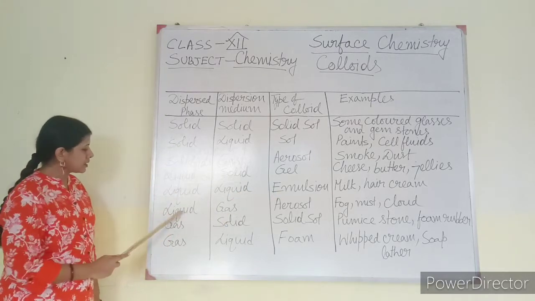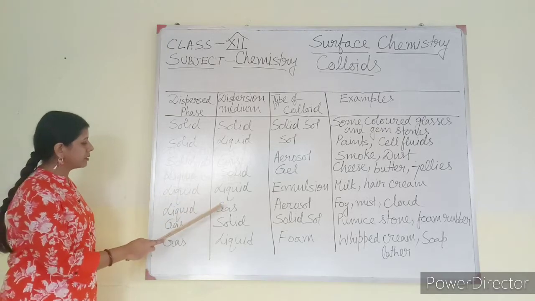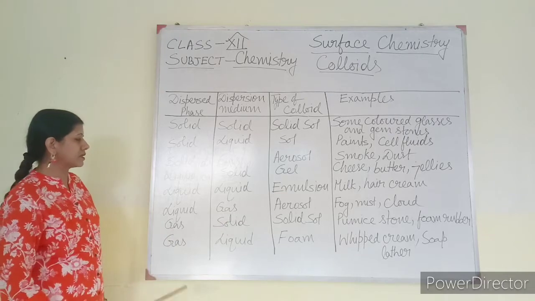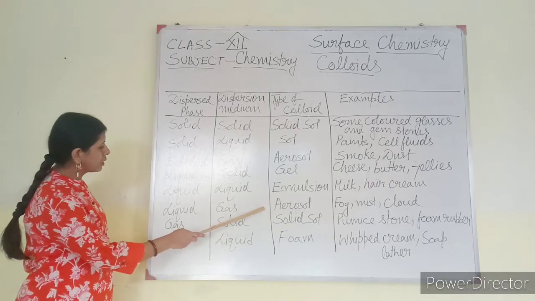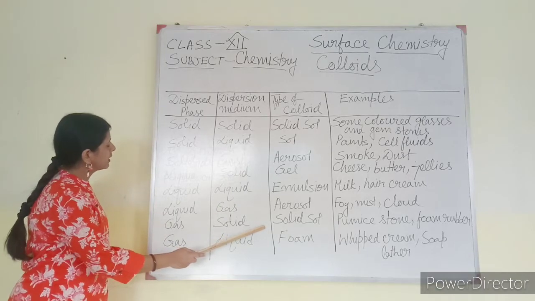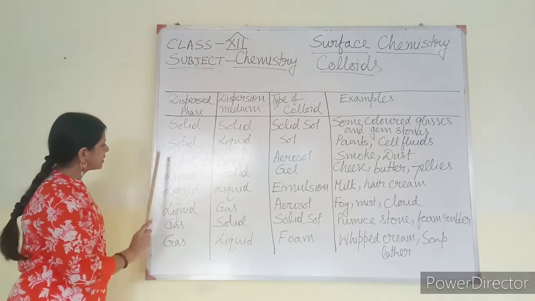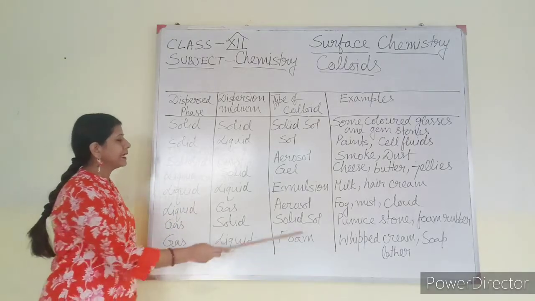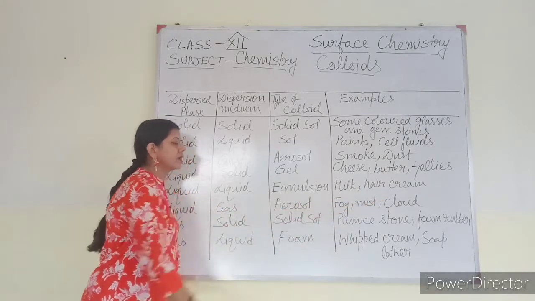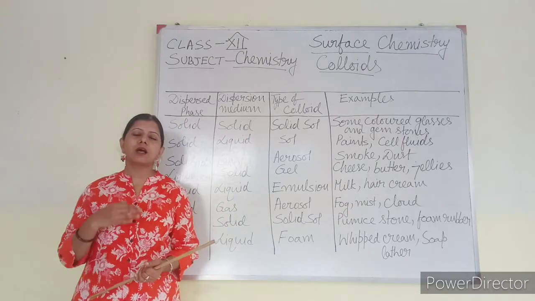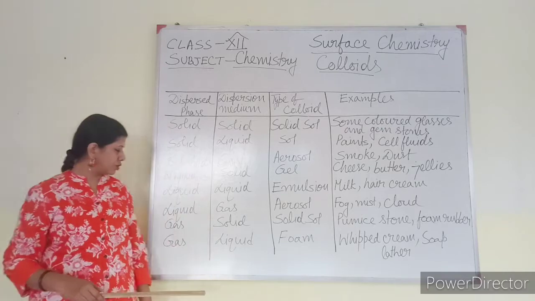Next one, dispersed phase is liquid, dispersion medium is gas. That means in gas, liquid is dispersed. This is known as aerosol. So this is also aerosol, this one is also aerosol. The difference is here the dispersed phase is solid, but here the dispersed phase is liquid. Example is fog, mist, cloud, etc. So two different aerosols are there. You have to know about each aerosol.